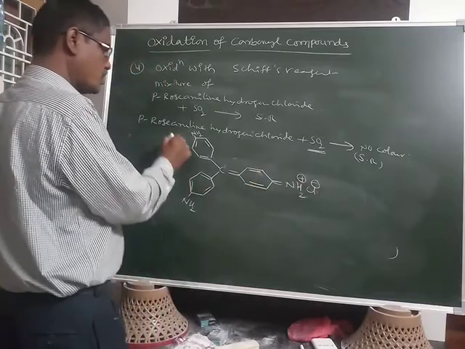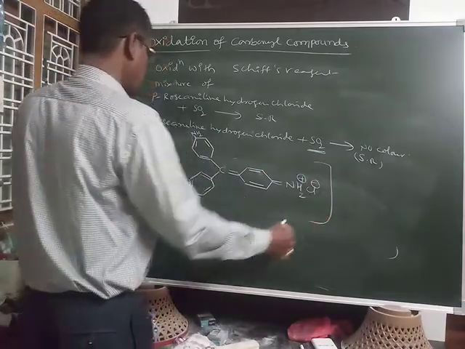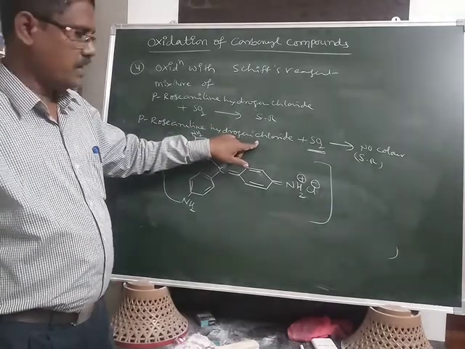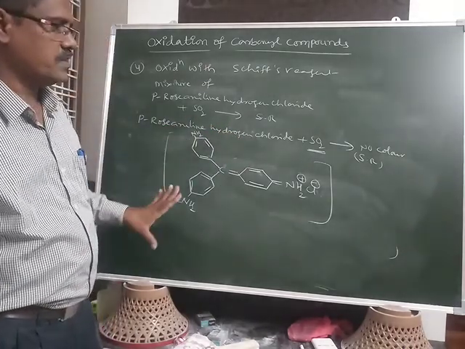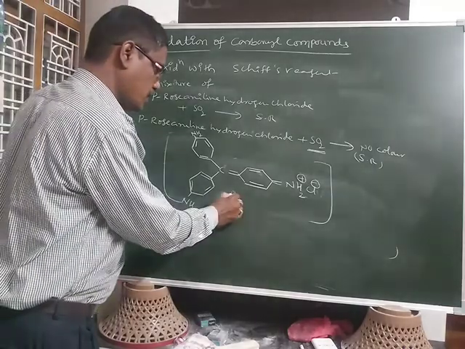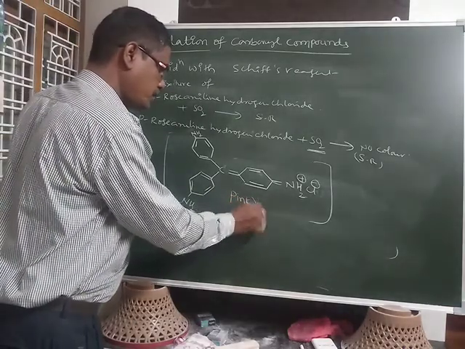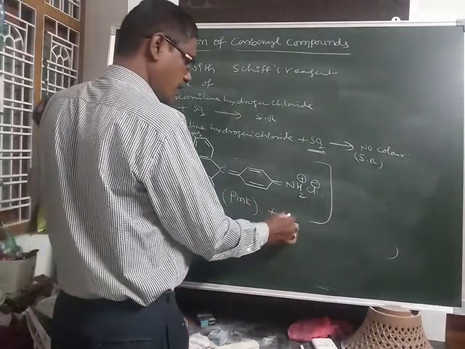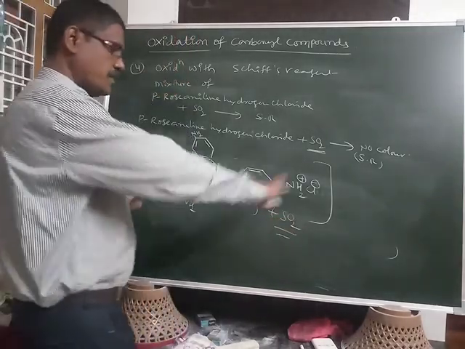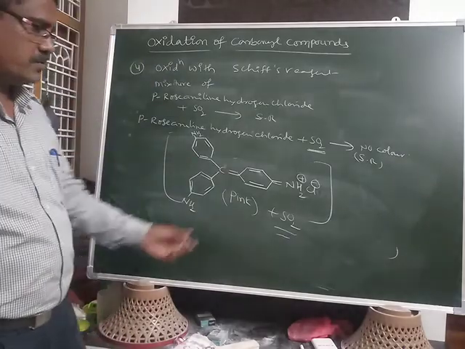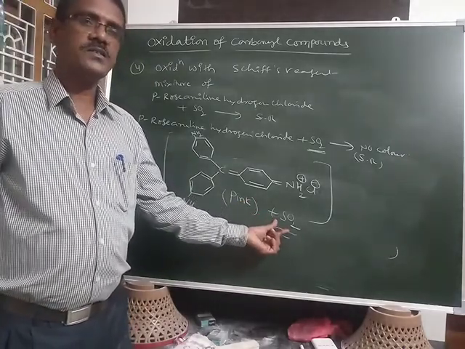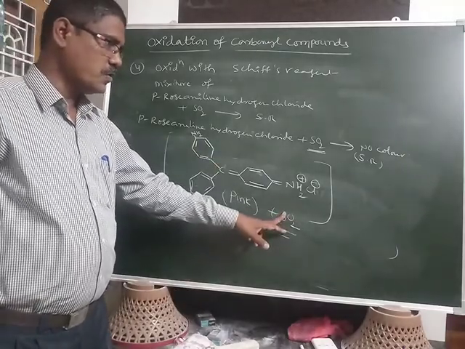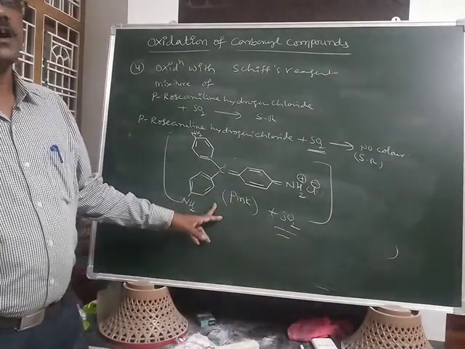So this is para-rosaniline hydrogen chloride, and this is the pink colored solution. When we pass SO2 gas, this pink color disappears, SO2 being the decolorizing agent. When we remove this SO2, again the pink color appears.